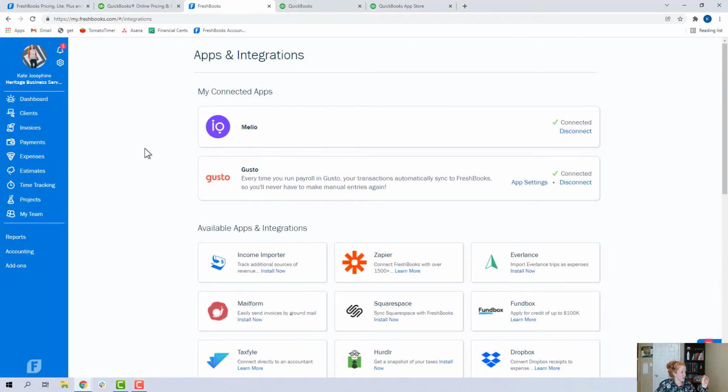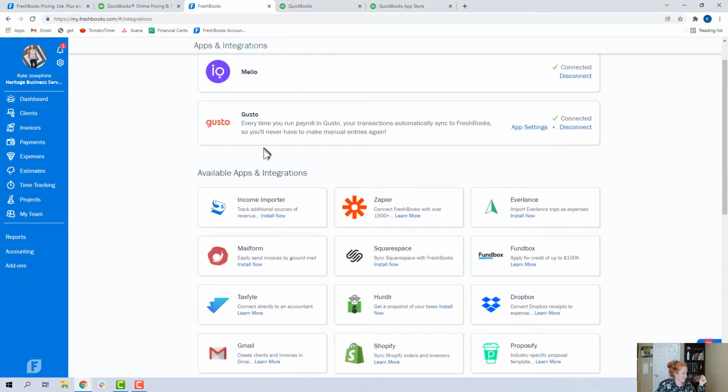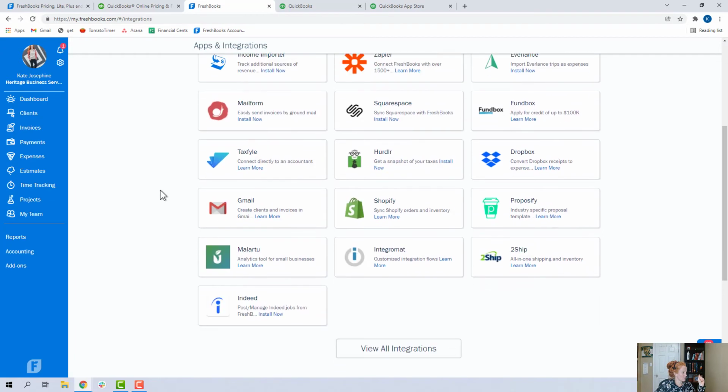Here is the FreshBooks app page. I've got 2 integrated myself, and then you can scroll down and see other integrations. You can view, there's even more. Regarding integrations, this is a little bit lacking compared to QuickBooks Online. It's something that they're still building out, but the truth is FreshBooks is probably not even second on any app developer's list of bookkeeping software to integrate with. So it's going to be slow going, but the ones they do have are pretty good, and there's a lot of proper accounting and finance integrations.